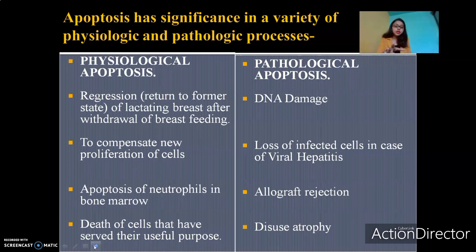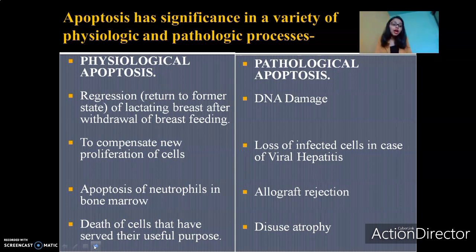A similar example can be given where there is loss or destruction of CD4 cells in AIDS. In AIDS, it is seen that the HIV virus attacks the CD4 cells of the body, which are a type of defense cells of the body. So these CD4 cells undergo apoptosis. They kill themselves so that the HIV virus, which is present inside those cells, does not replicate and spread to the surrounding nearby cells. So that is another example.